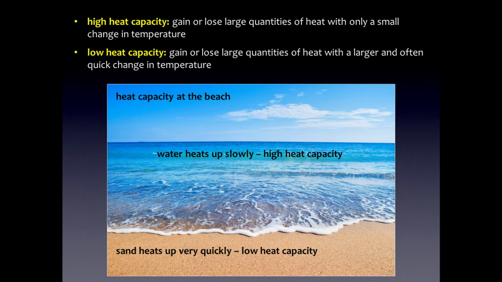Water, though, heats up much more slowly. It has this high heat capacity, and that's because it takes a lot more energy to increase the kinetic energy to break these hydrogen bonds that hold the water molecules together. So you need to add more heat or more kinetic energy to really truly raise up the temperature of the water. That's why on a hot sunny day, it's hot on the sand, but the water still is fairly cool.